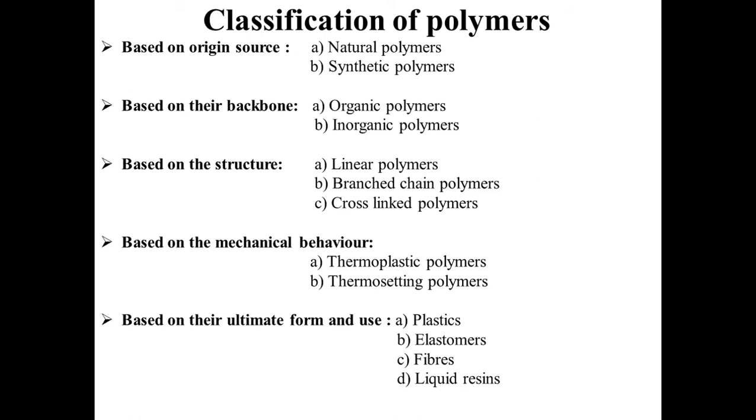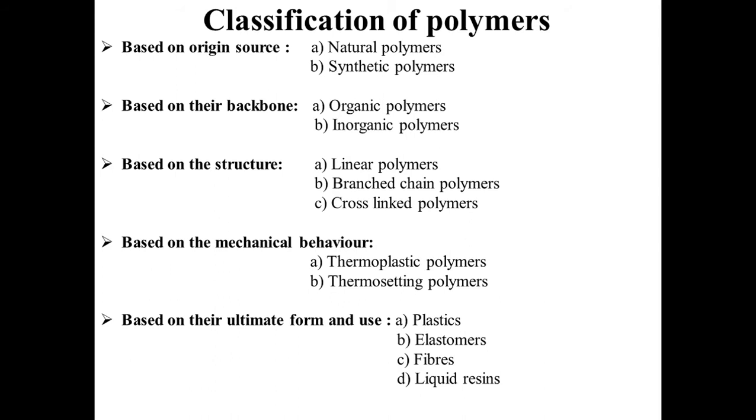Next, we will come to the classification of polymers. Based on origin source, it is classified into two types: one is natural polymers, second one is synthetic polymers. Based on their backbone, it is classified into two types: one is organic polymers, second one is inorganic polymers. Based on the structure, it is classified into three types: linear polymers, branched chain polymers, and cross-linked polymers.